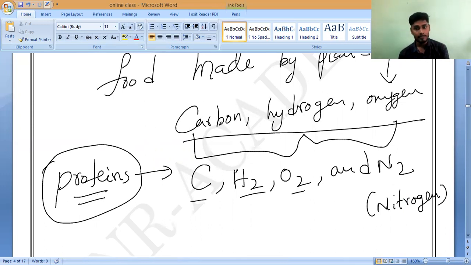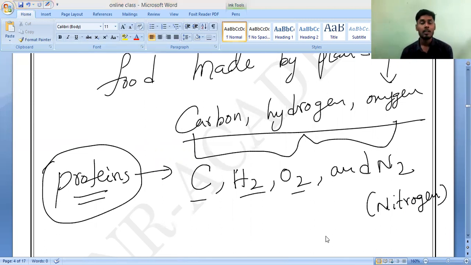What should we call this? If nitrogen is also combined with carbon, hydrogen, and oxygen, then that is called protein. Proteins contain four elements. What are they? Carbon, hydrogen, oxygen, and nitrogen. When nitrogen is also included, that is called protein.